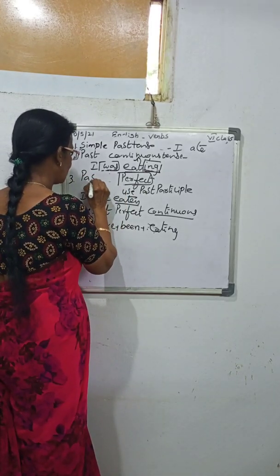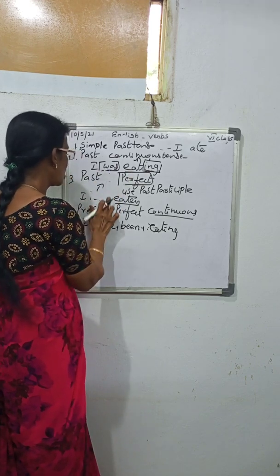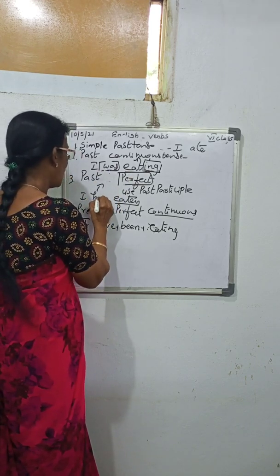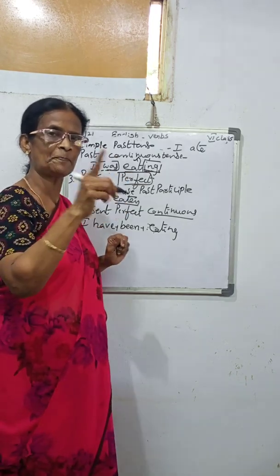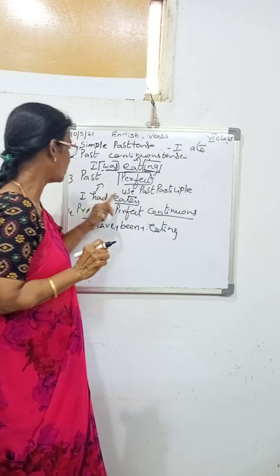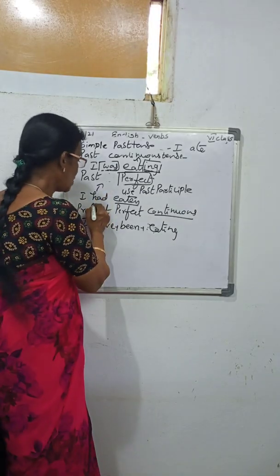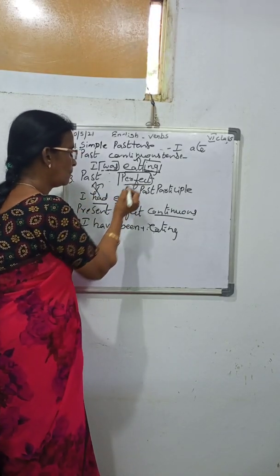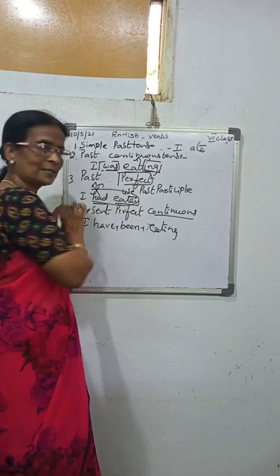Past perfect. Past perfect shows instead of have, we have to write had. Present perfect uses have and has, singular has, plural have. But for the past perfect, we have to use had. Had shows the past, eaten shows the perfect. So together we say the past perfect.